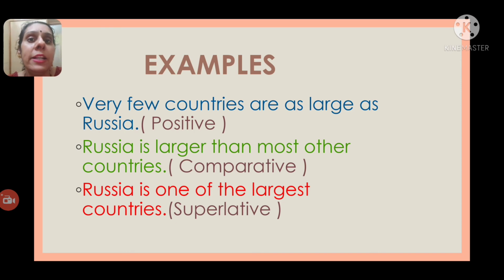Then the comparative degree should begin with what? Second subject. Russia is larger than, that is comparative degree adjective plus than plus most other, or you can write many other also. Countries is the first subject. Okay, that will be the comparative degree. Whereas your superlative degree will be: Russia is one of the, you have to use one of the plus superlative degree adjective. What is that? Largest countries. So that will be the third rule.